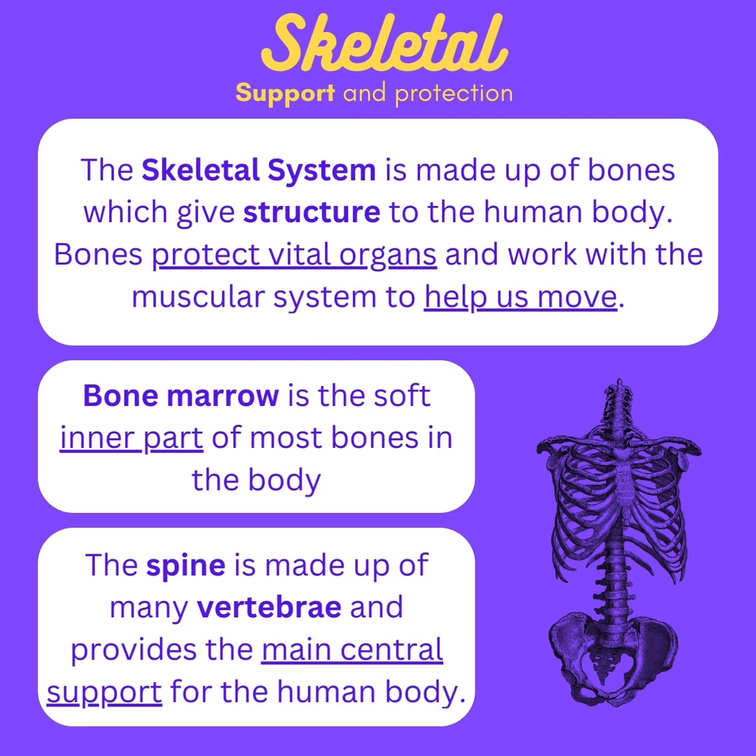Moving on to the skeletal system. The skeletal system is mostly responsible for the support and protection of the body and organs. The skeletal system is made up of bones, which give structure to the human body. Bones protect vital organs and work with the muscular system to help us move. Bone marrow is a soft inner part of most bones in the body. The spine is made up of many vertebrae and provides the main central support for the human body.